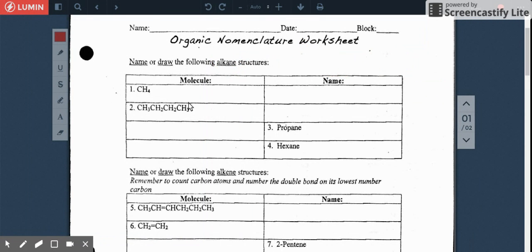Okay, so let's look at the second one over here. So you got to ask yourself, how many carbons do you see on this molecule before we name it? So let me count. 1, 2, 3, 4. Okay, so what I'm going to do now is shift my tab over here.